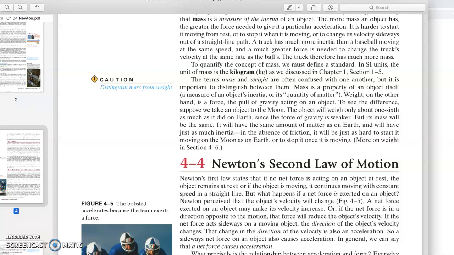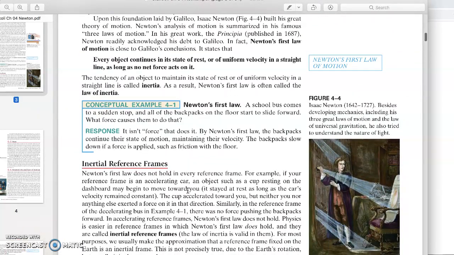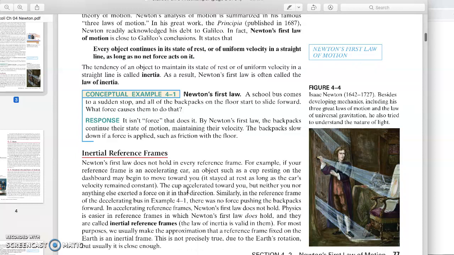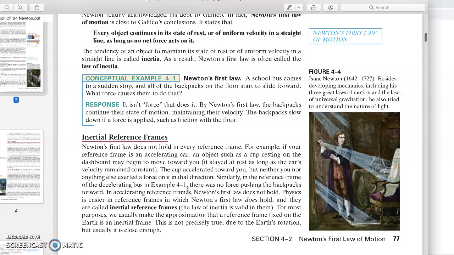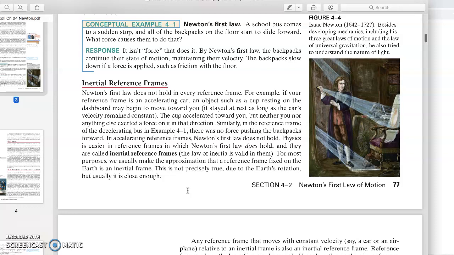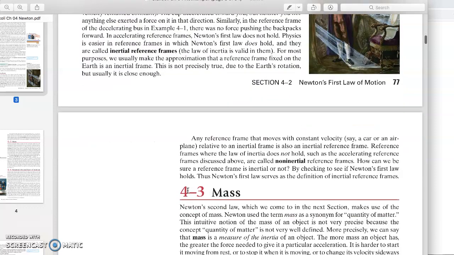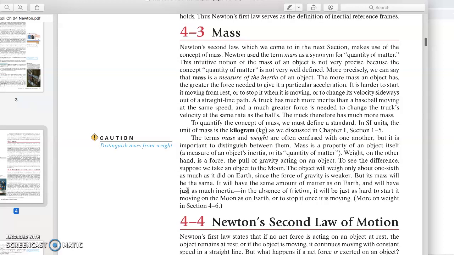I am back again with part 2 of chapter 4. We ended our last part with the conceptual example 4.1 on page 77, and I left it to you. I hope you understood that example, as we go through the book pages.